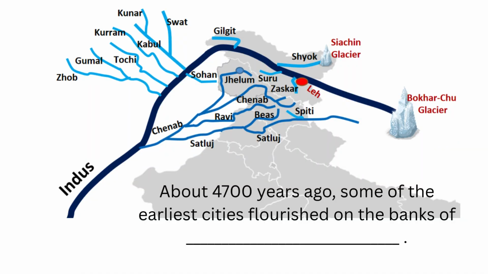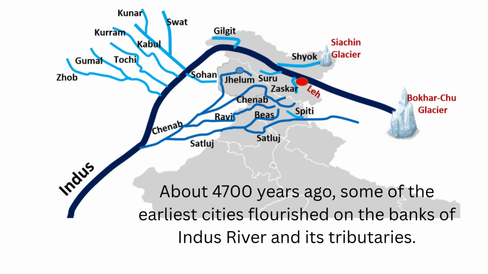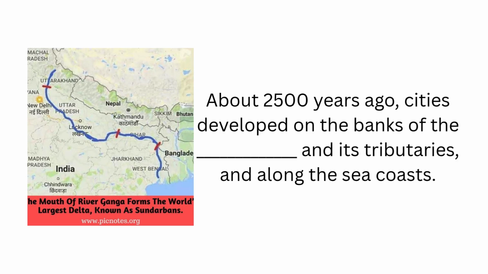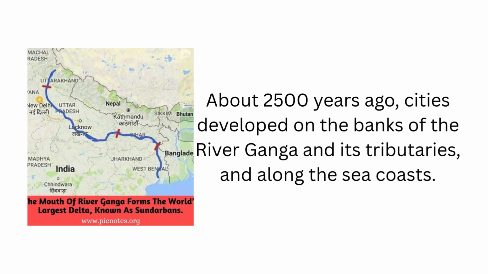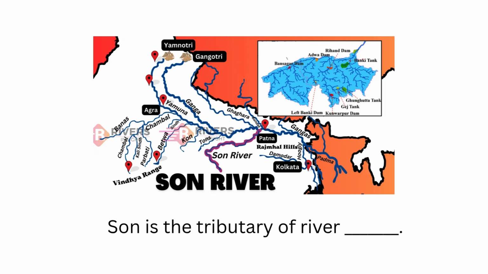About 4,700 years ago, some of the earliest cities flourished on the banks of the Indus River and its tributaries. About 2,500 years ago, cities developed on the banks of the blank and its tributaries, and along the seacoasts. Answer: River Ganga. Sun is the tributary of river blank. Answer: River Ganga.